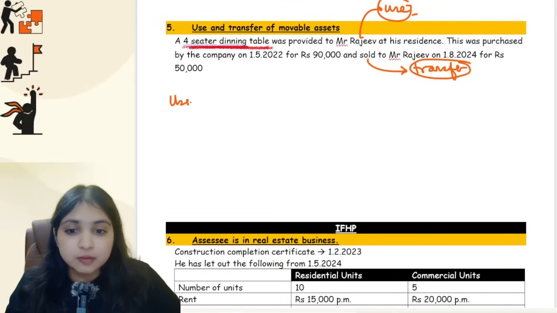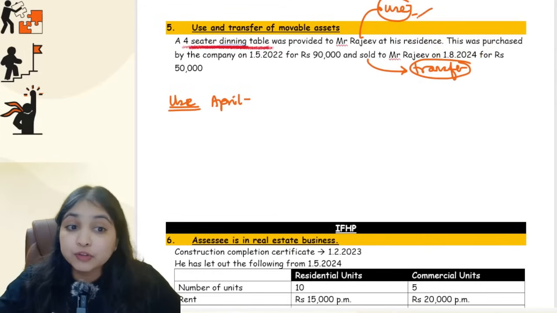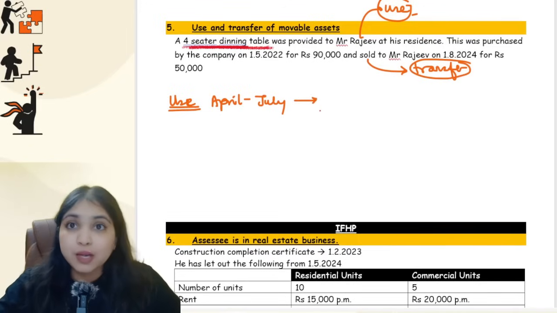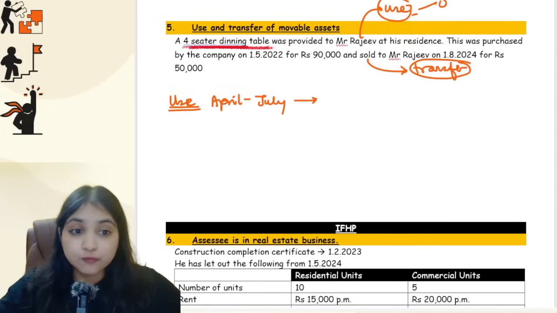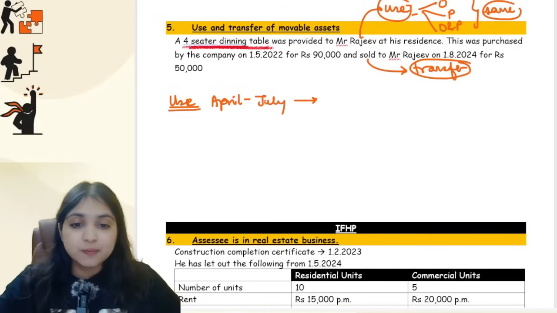First of all, use. Now for use, I will do the calculation for how many months from the beginning of the year April to, see, when did the transfer happen? 1st August. So therefore the use perquisite is going to be only from April to July, only April, May, June, July, only 4 months, right? So how will you do the computation? If any movable asset is given to the assessee for use, doesn't matter whether the use is for official purposes, whether the use is for personal purposes, whether it is for official and personal purposes, doesn't matter, guys. You will have the exact same tax treatment only, doesn't matter what is the employee doing with the asset. So for these 4 months, you will do the calculation.